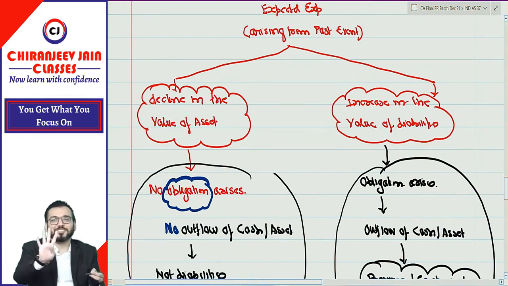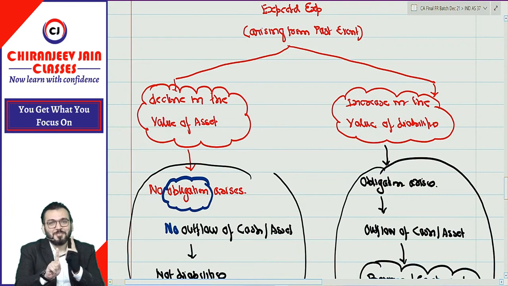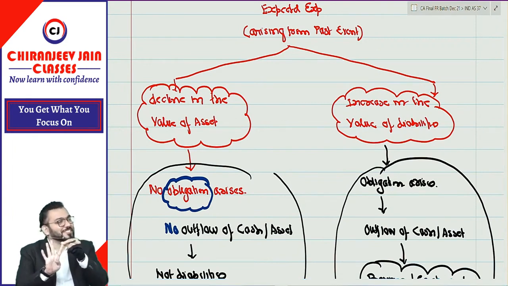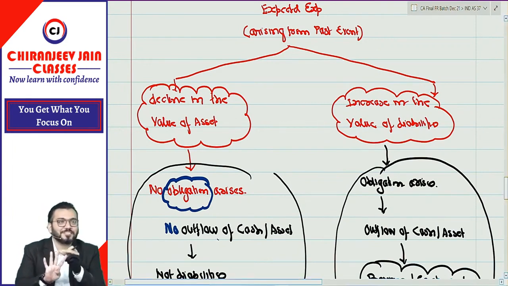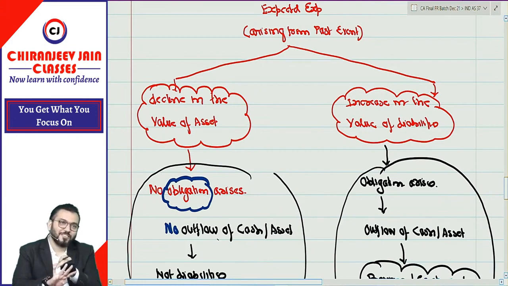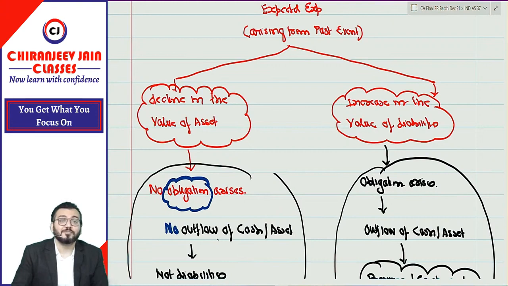Okay, there are four options. You are from CPT category, na? Pakka CPT category. First category, second category, neither in first nor in second, either in first or in second. So how many are saying neither in first nor in second? Means it will not come in both category. Can you say why?